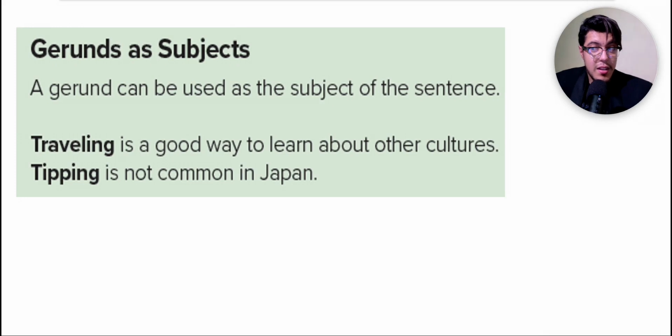And now let's move to the gerund as a subject. A gerund, my dear friends, can be used as the subject of the sentence. But what is a gerund? A gerund is transforming a verb into a noun, as we said last time, by adding ing to the verb. So traveling is a good way to learn about other cultures. Traveling here is a gerund, works as a noun or as a subject in the sentence.